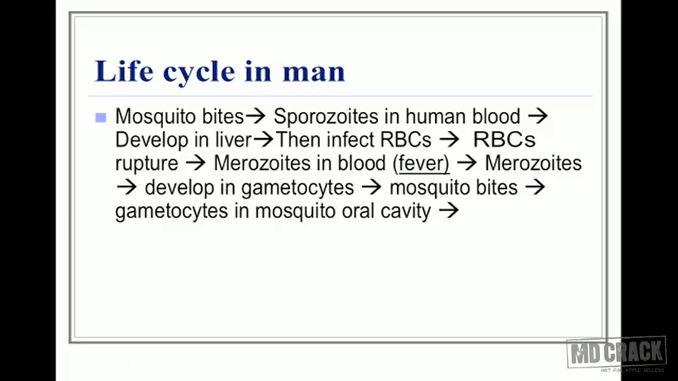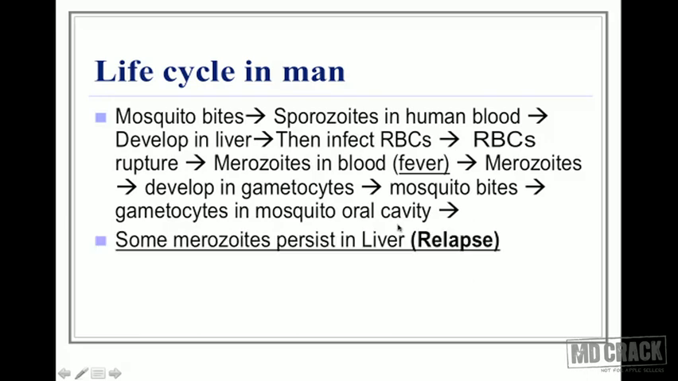These merozoites which come into the blood start developing into gametocytes. The gametocytes act for the further transmission of the disease. So merozoites present in the blood develop into gametocytes, and when the mosquito bites, the gametocytes come into the mosquito. This is how the life cycle continues.